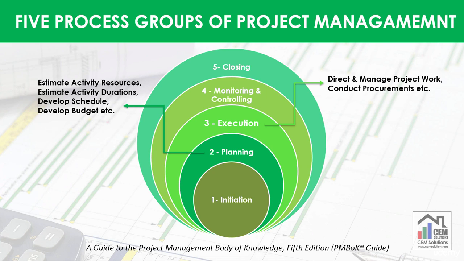It is not necessary to go into detail of these processes for this course, but if you want to study these processes, you can find them in PMBOK guide. It is important to understand that all 5 process groups overlap with each other. This means that after initiation, all other process groups can start without waiting to complete any of the other process groups. For example, after sufficient planning is done, execution can be started without waiting to complete the whole planning process of the project. Now, let's discuss each of these 5 process groups.